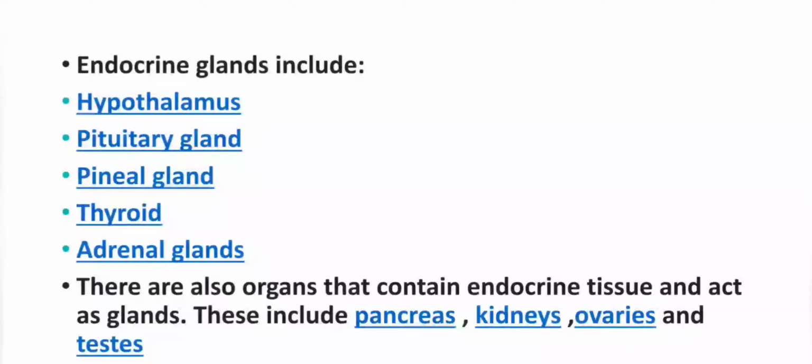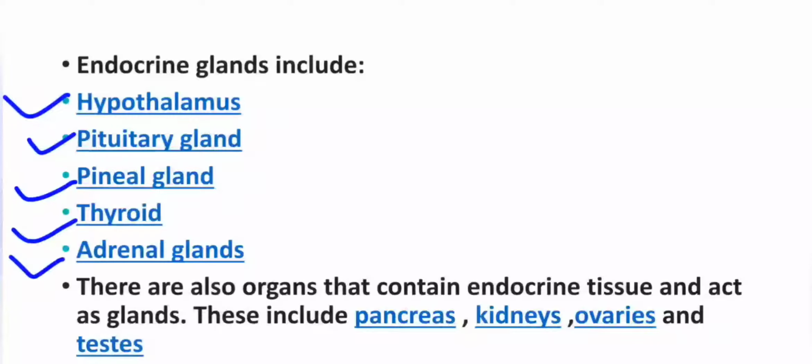Now examples of endocrine glands: hypothalamus, pituitary, pineal. These all are endocrine glands which are found in the brain. Thyroid gland, which is also an endocrine gland, is found in the neck region. Adrenal gland is an endocrine gland found on the top of the kidney. It is a triangular shaped gland.